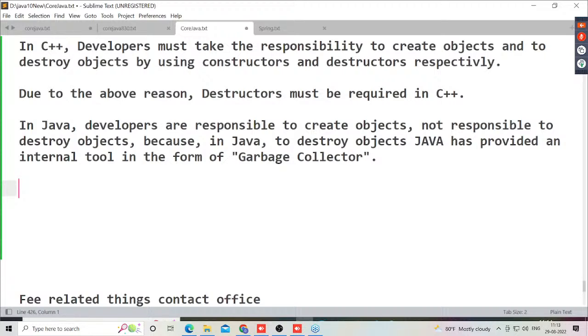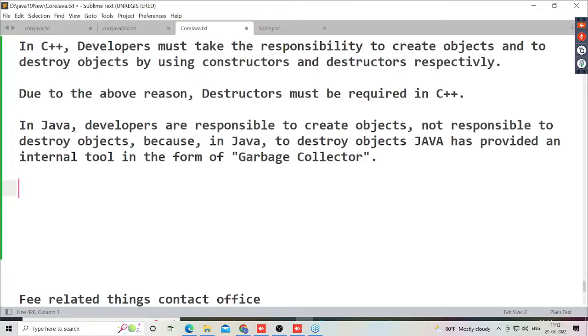I don't want to wait until the end of the program. Right away, immediately, I want to destroy the objects. Is it possible for me in Java? Right, if we come to this point, the answer is very clear. Yes, it is possible.